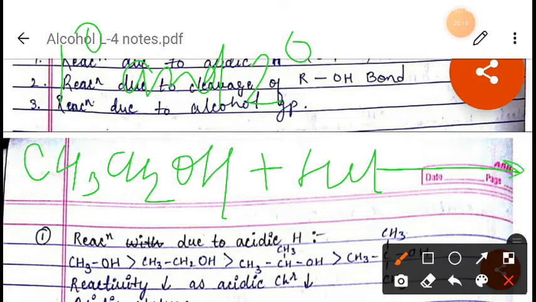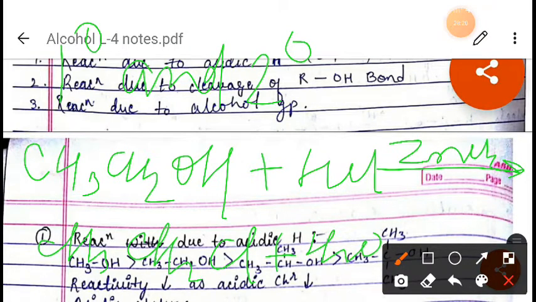If you are taking anhydrous ZnCl2, at that time what will it form? It will form chloroethane, CH3CH2Cl, plus H2O will come out from the reaction. And the same thing for secondary alcohols also. If you are taking a 2-degree alcohol, suppose propan-2-ol, at that time it will form 2-chloropropane and H2O will come out from the reaction.